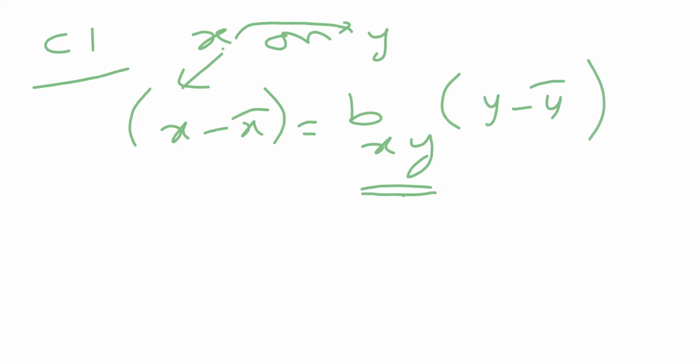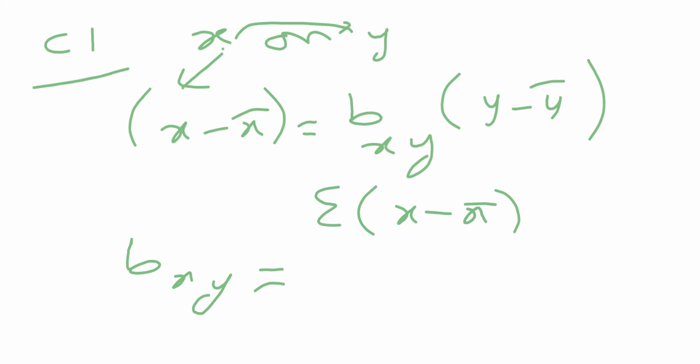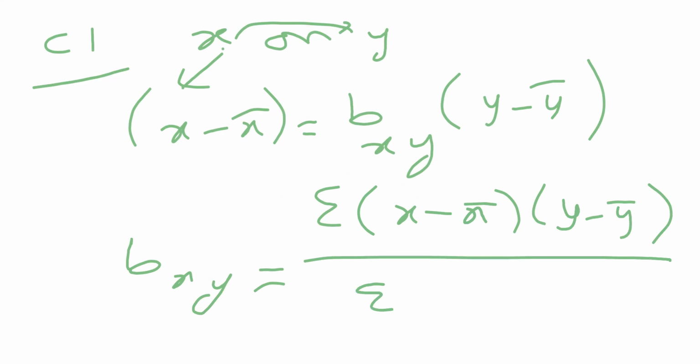What is meant by b of x on y? b of x on y will be defined as sigma of (x minus x bar) into (y minus y bar) divided by sigma of (y minus y bar) of the whole square. These are the two equations for the regression equation of x on y.